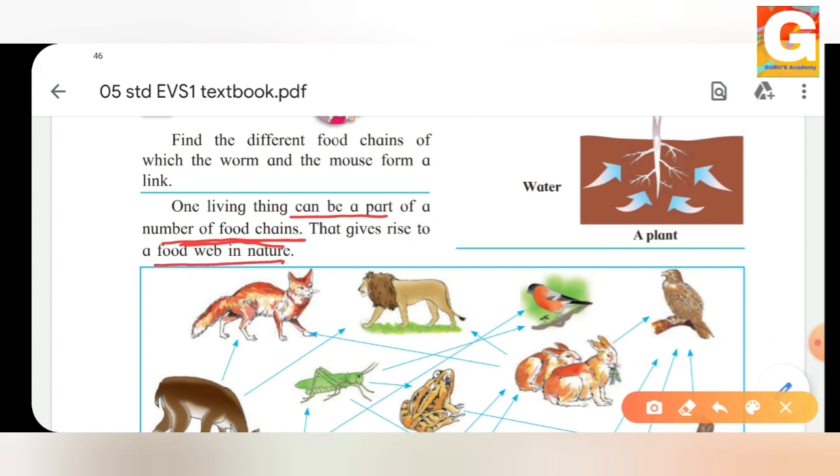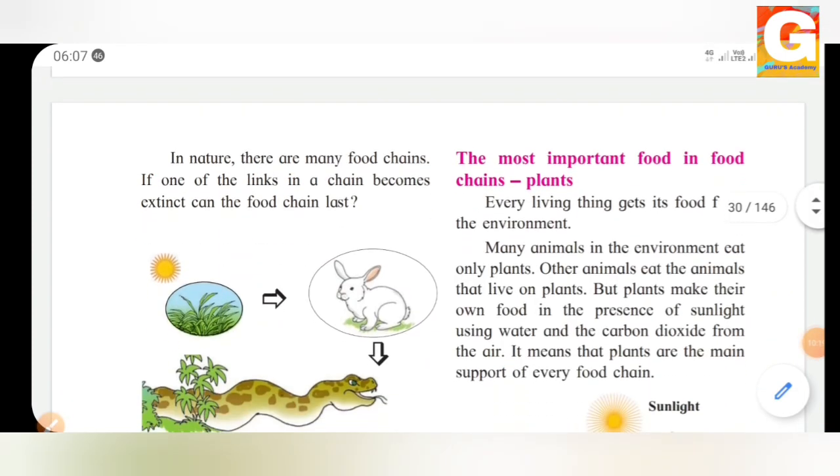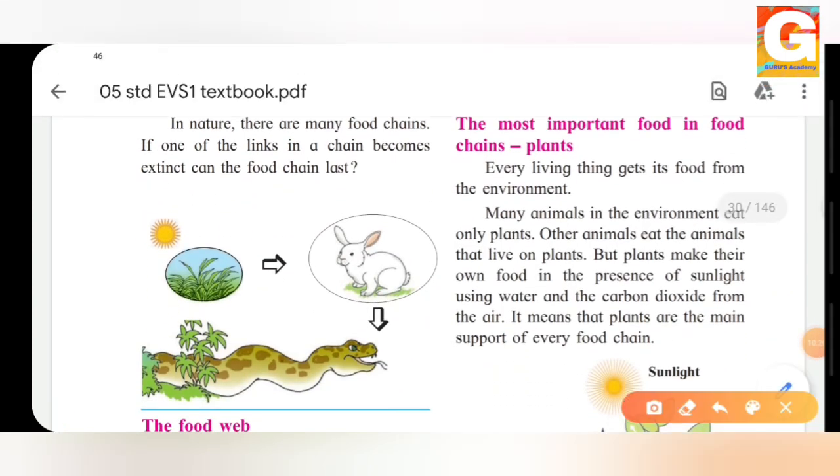food web in nature. Yes, now let's see, the most important food in a food chain is what? It is the plants. Yes, in each and every food chain, you all must have seen that they have shown us the green plants, isn't it? Plants are the most important food in a food chain. Every living thing gets its food from the environment. Yes, even we get our food from the environment, isn't it?